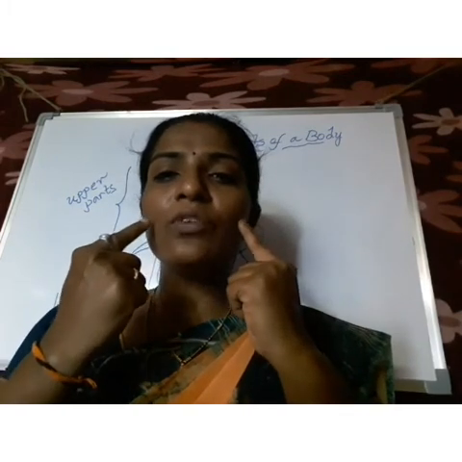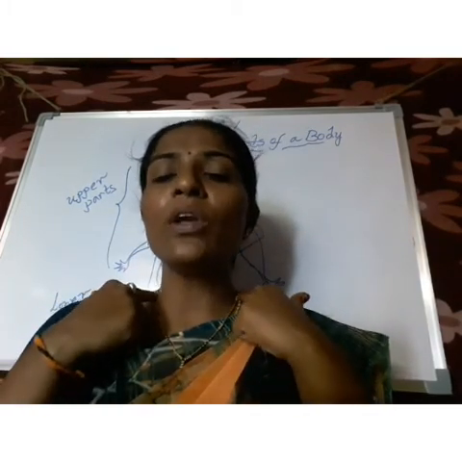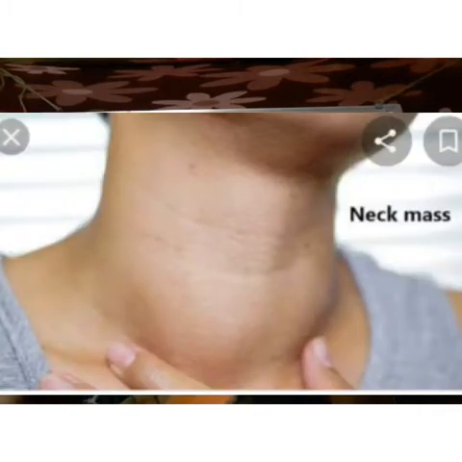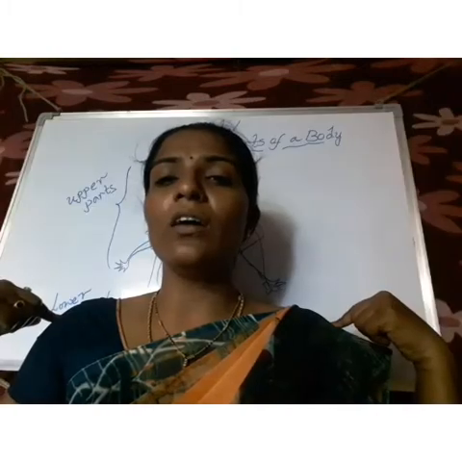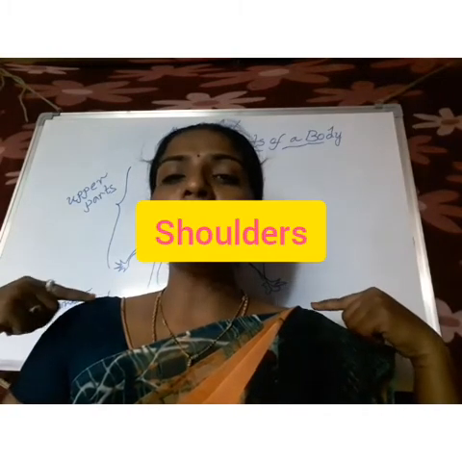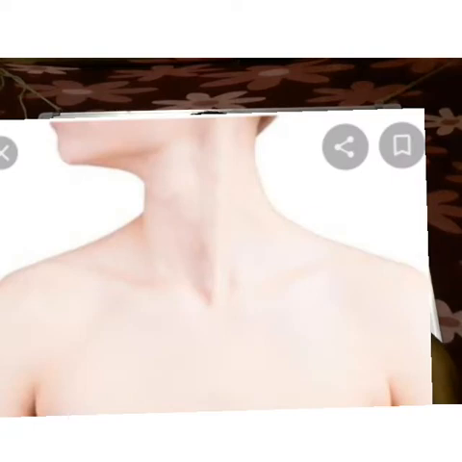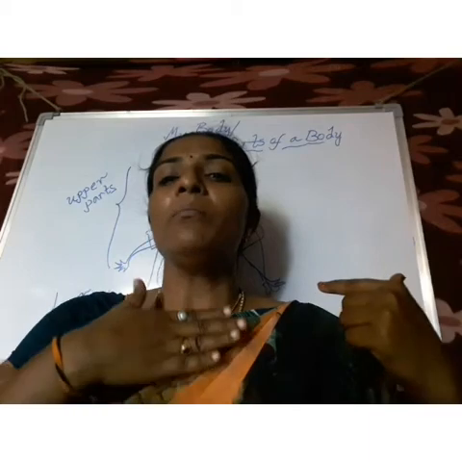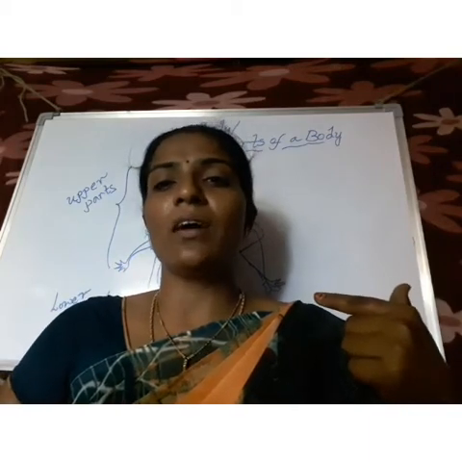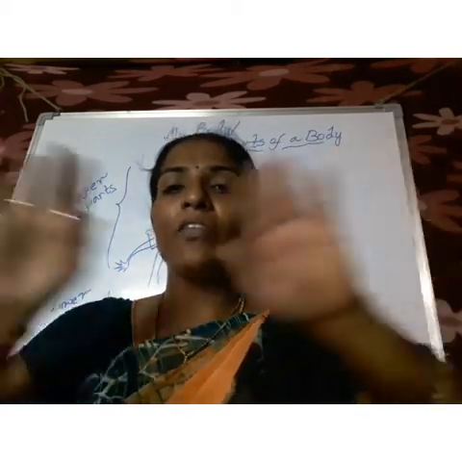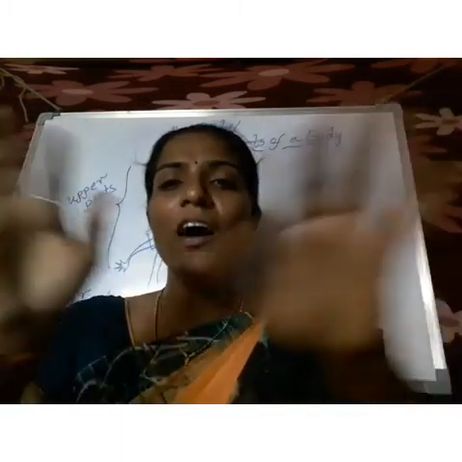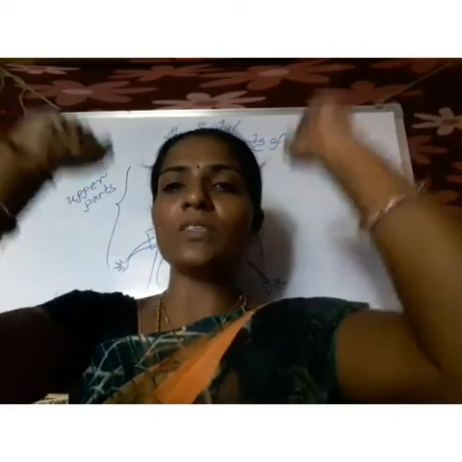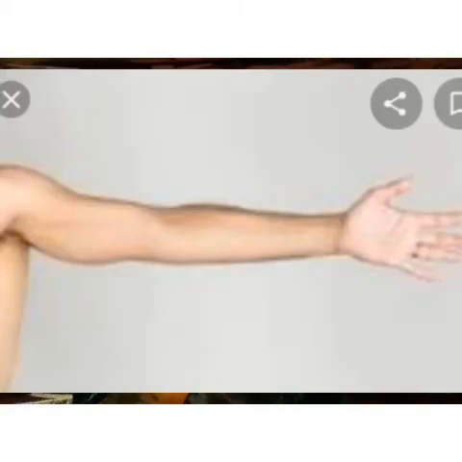After that, if you come downwards, this part we call our neck. These parts we call our shoulders, and this part we call the chest. Below the chest we have the stomach. These are our hands, and these are our two arms.